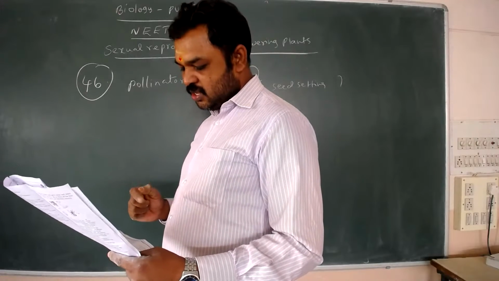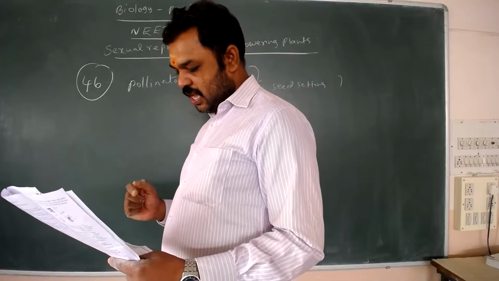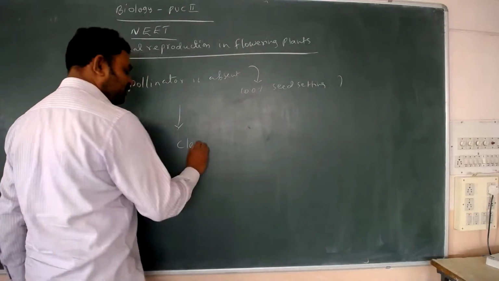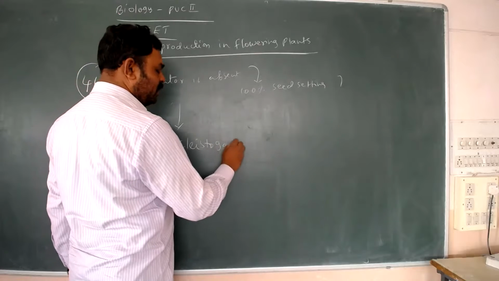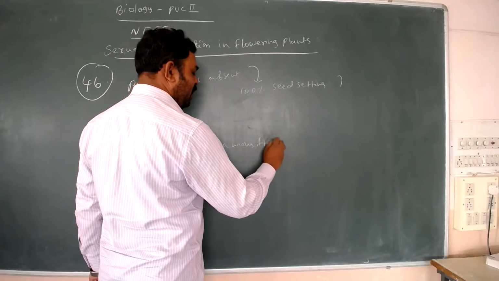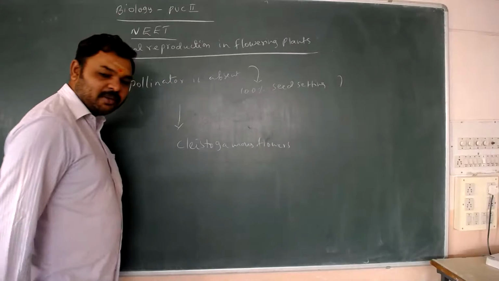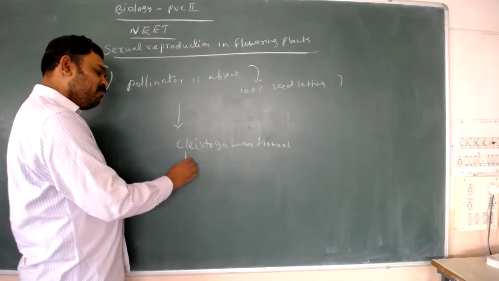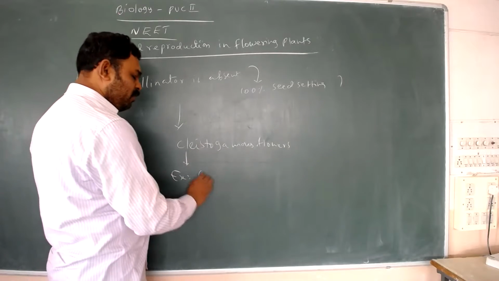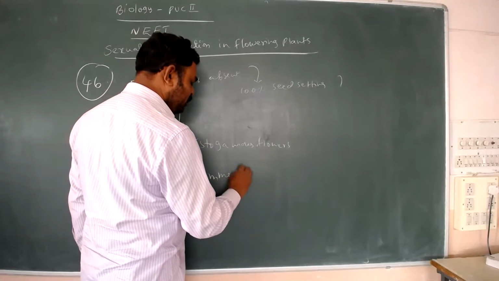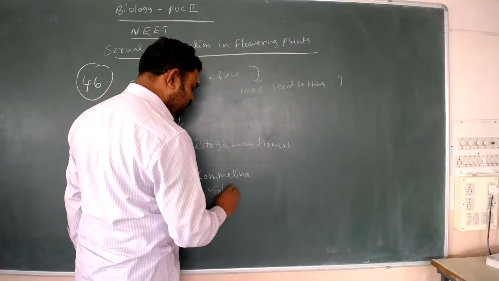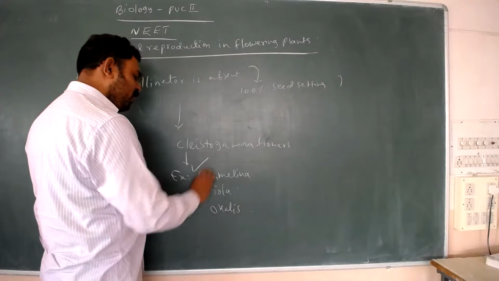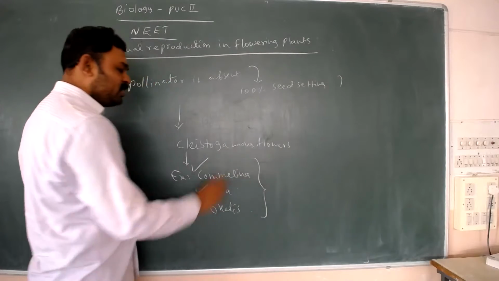Option A, Commelina. Option B, Zostera. Option C, Salvia. Option D, Fig. Generally this occurs in cleistogamous flowers. The answer is cleistogamous flowers. Examples of cleistogamous flowers are Commelina, Viola and Oxalis.